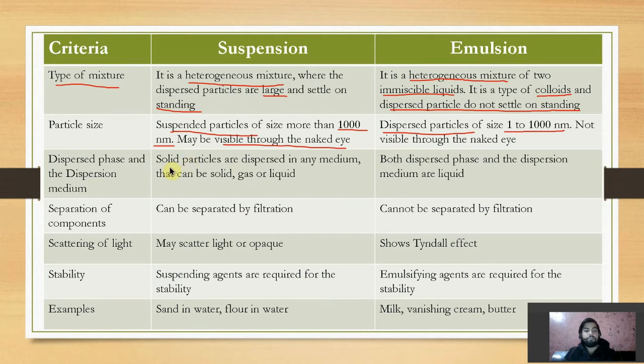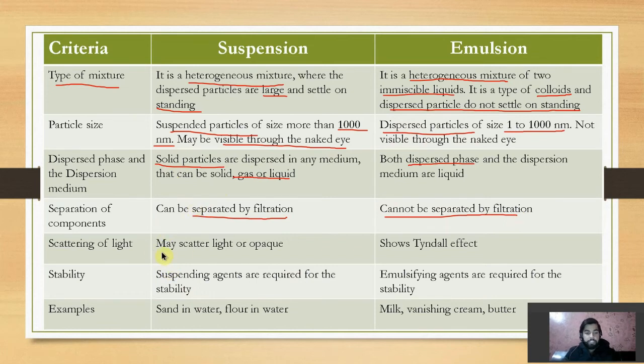In case of suspension, solid particles are dispersed in any medium like gas or liquid. But in case of emulsion, both dispersed phase and dispersion medium are liquid. On the basis of separation, suspension can be separated by filtration, but an emulsion cannot be separated by filtration.